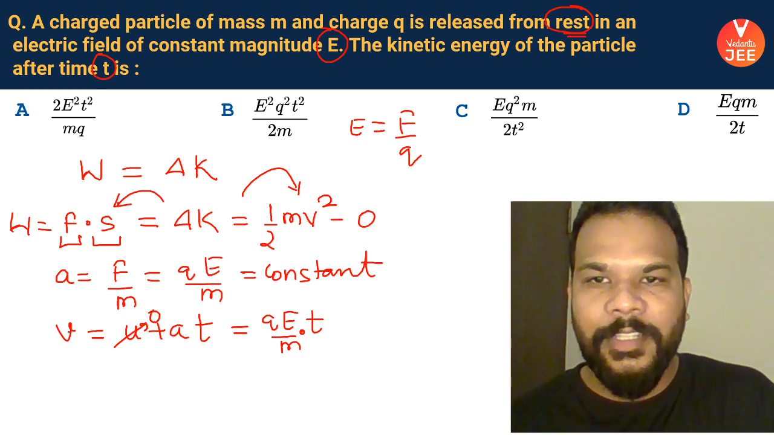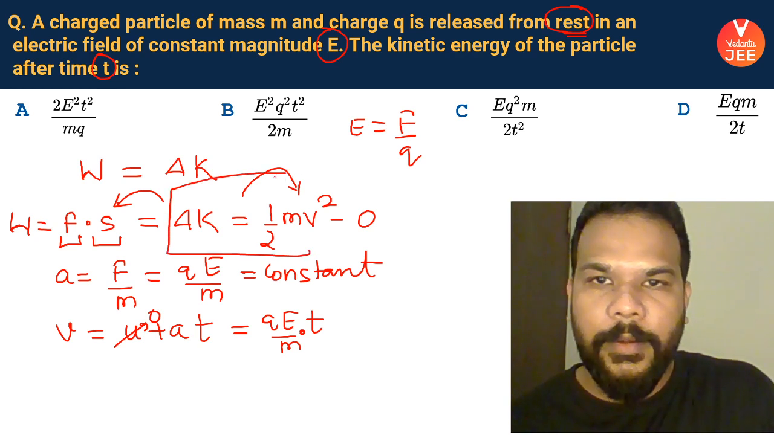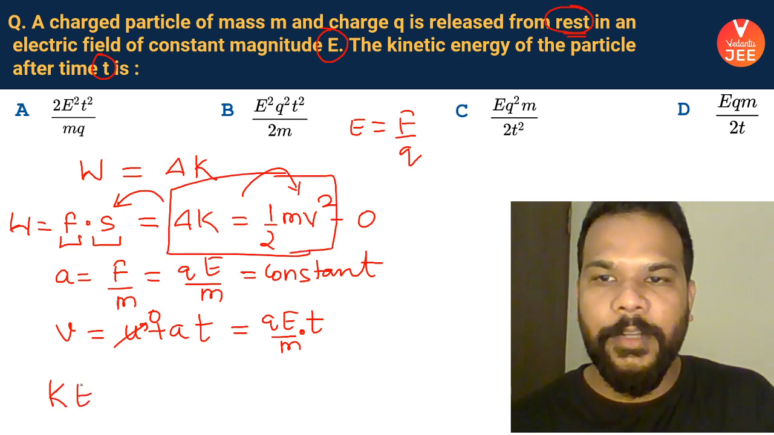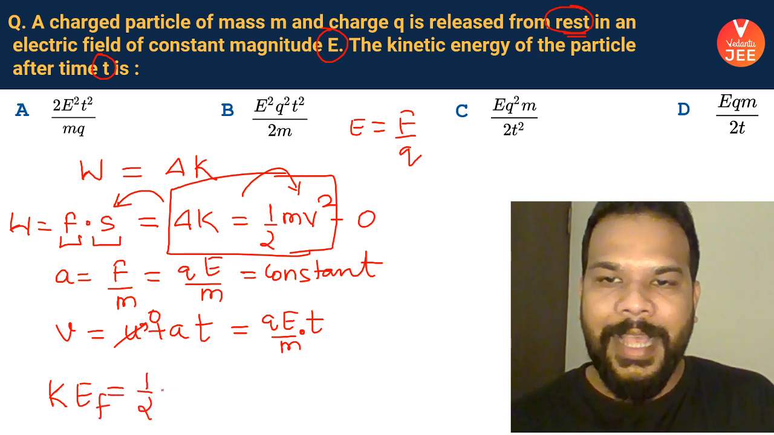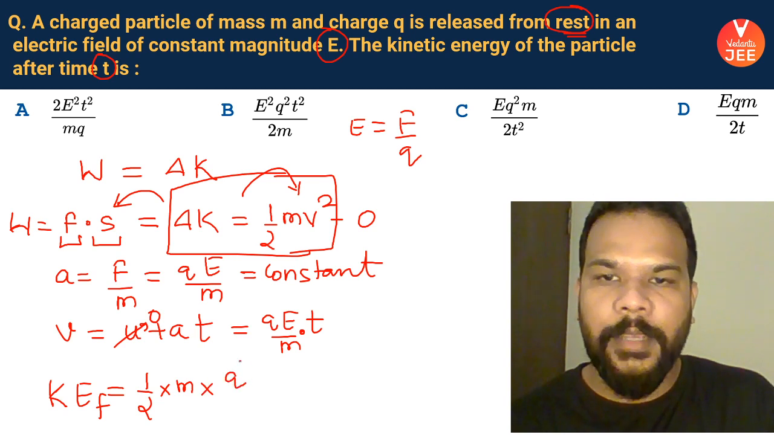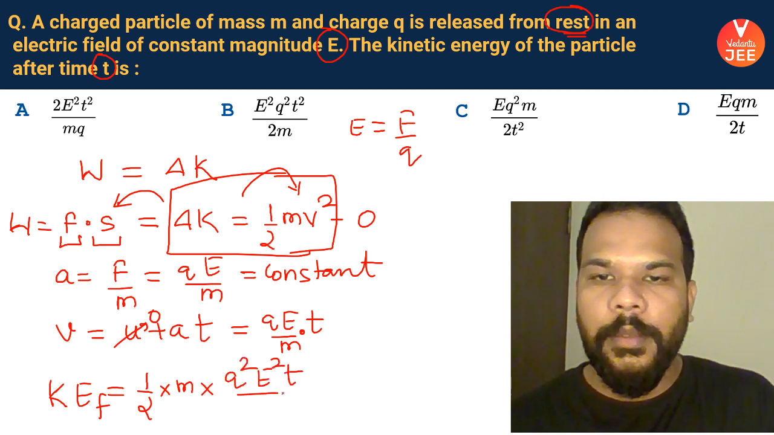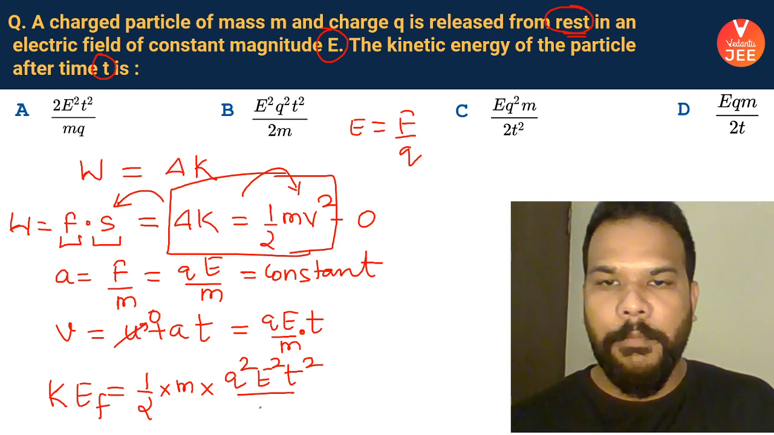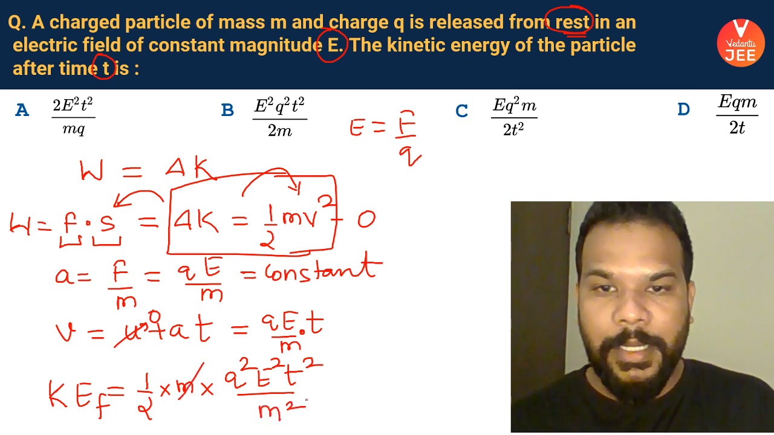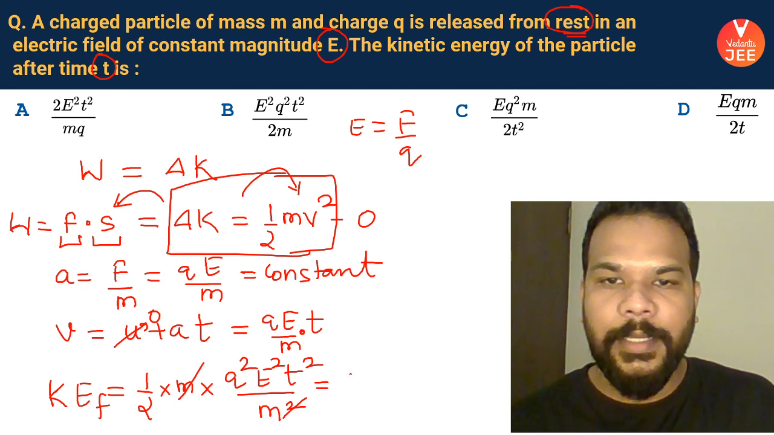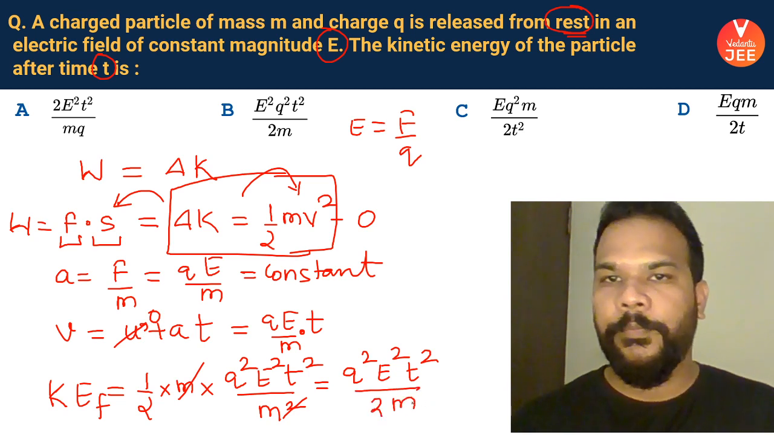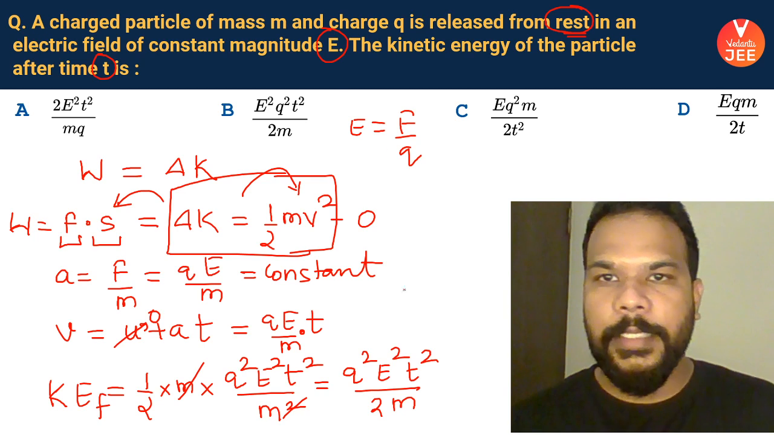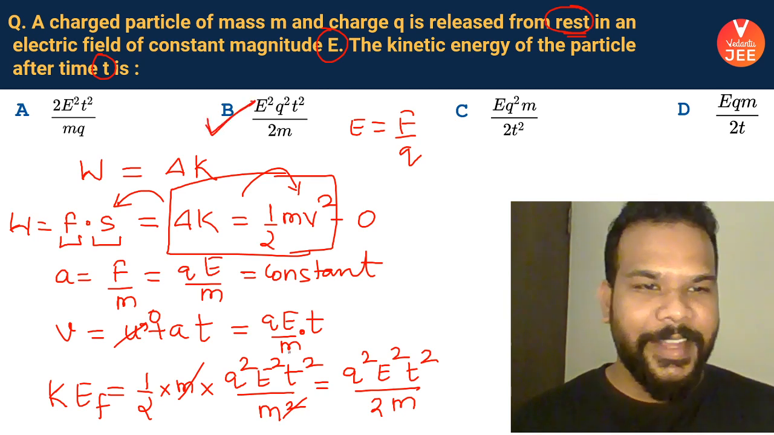Now guys, I'll put this value of velocity over here to find out the value of kinetic energy finally. So final kinetic energy, which is half mv square, becomes q square e square t square by m square. So this m gets cancelled with m, and finally my answer comes out to be q square e square t square by 2m. Do we have an option like that? Yes, looks like option B is our correct answer.